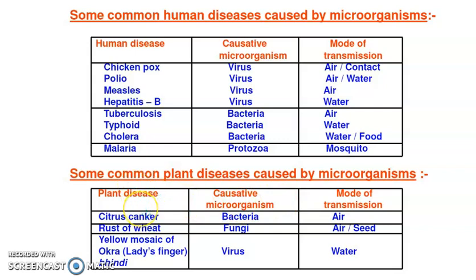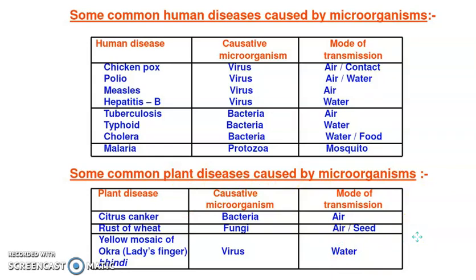For plants, the diseases are citrus canker, rust of wheat and yellow mosaic. Citrus canker is caused by bacteria and is spread by air. Rust of wheat is also spread by air, and is caused by a fungus. And yellow mosaic affects the okra. It is caused by a virus, and is transmitted by water. Now, as you can see, microorganisms can affect plants also.